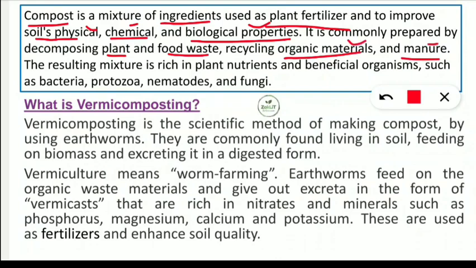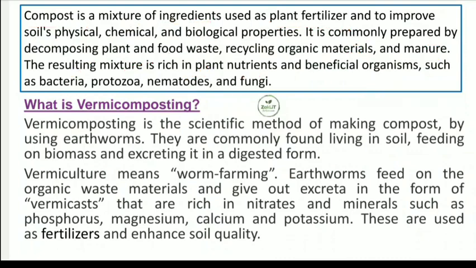This resulting mixture is rich in plant nutrients and beneficial organisms such as bacteria, protozoa, nematodes and fungi. So what organisms are beneficial for the plants? Their categories are bacteria, protozoa, nematodes and fungi. These are the organisms which grow as a result of the compost making procedure.